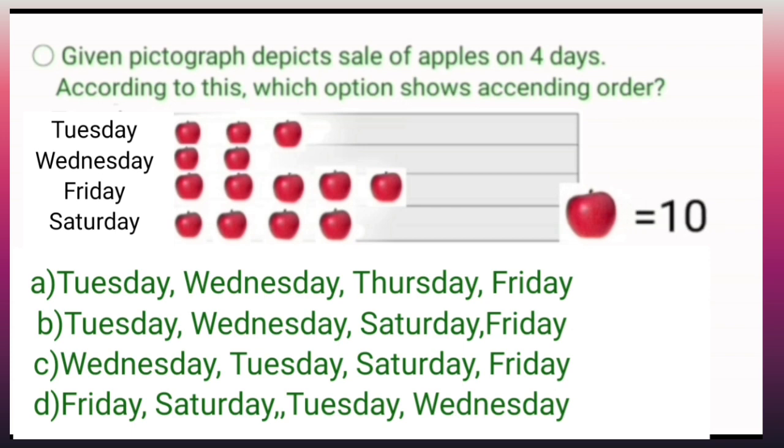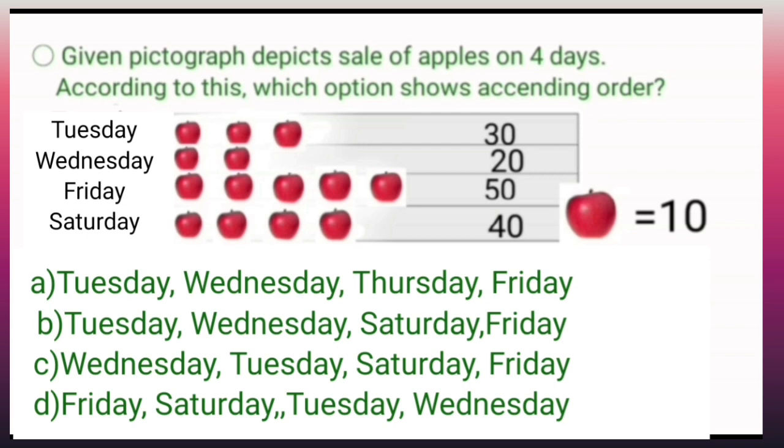In this way, on Tuesday it was 30 and Wednesday it becomes 20, Friday 50, Saturday 40. So let's arrange them in ascending order. If we arrange, then it becomes Wednesday, Tuesday, Saturday and Friday.